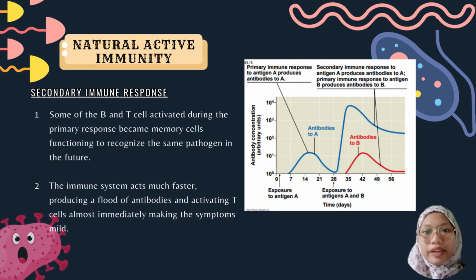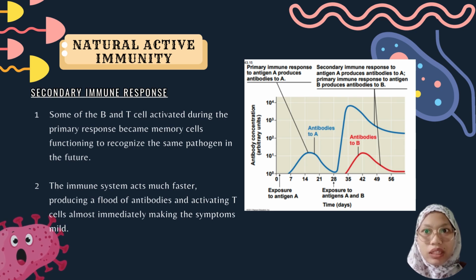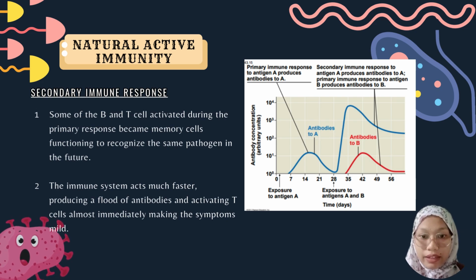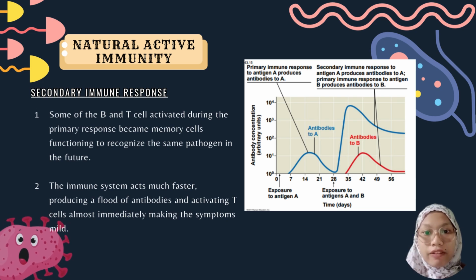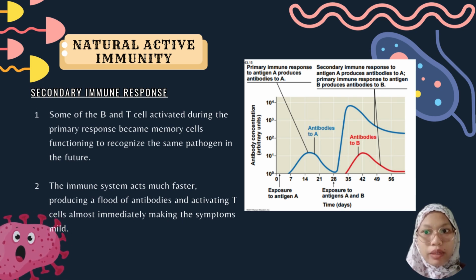Let's take a look at the secondary immune response. In the primary response, while your body is busy fighting the pathogen, it is also preparing for the future, because some of the B cells that were activated at that time become memory cells. The function of memory cells is to recognize and eliminate that same pathogen if it ever shows up again in the future. For example, a few months later, you encounter the same flu virus.